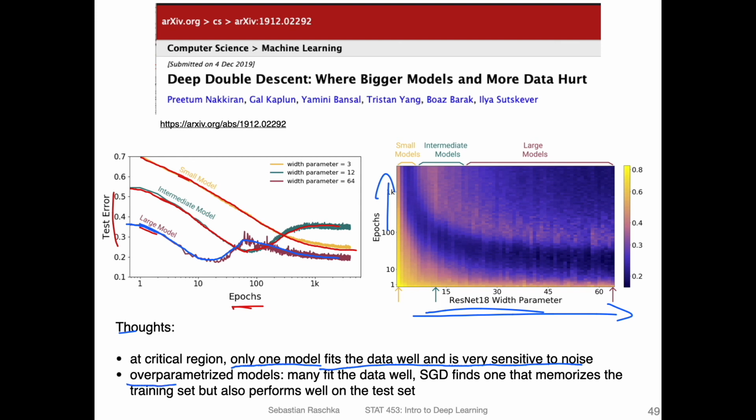But if you have an over-parameterized model, if a model is very large, there are many ways you can fit the data well. So you have a lot of weights, and you only, let's say, maybe need a subset of those to perform well. And there are many different ways you can find a good subset of the weights. And so, they theorize that stochastic gradient descent finds one of these weight combinations that fits the training set well, but also performs well on the test set.